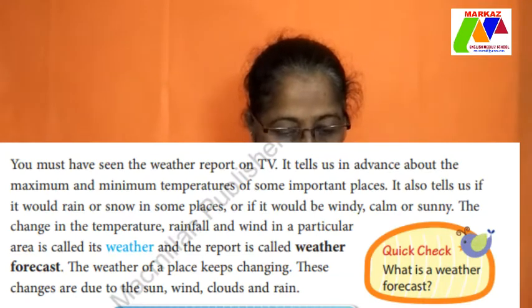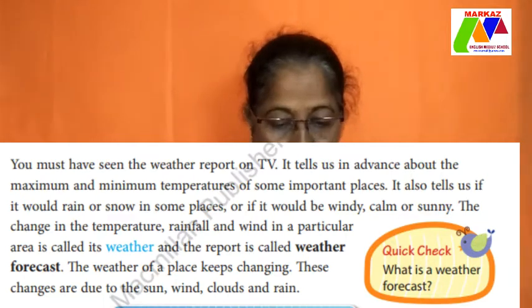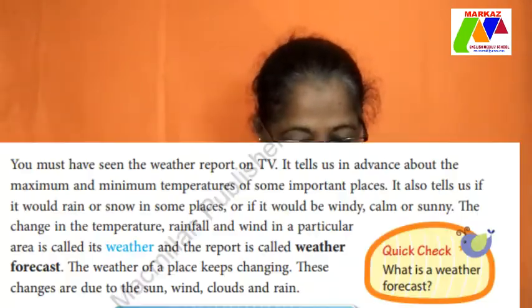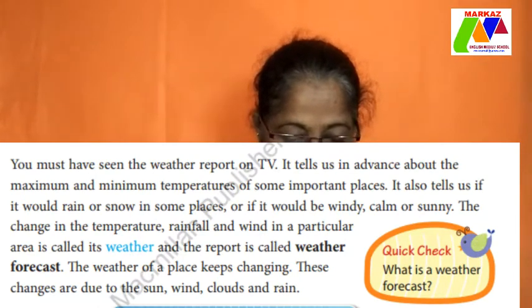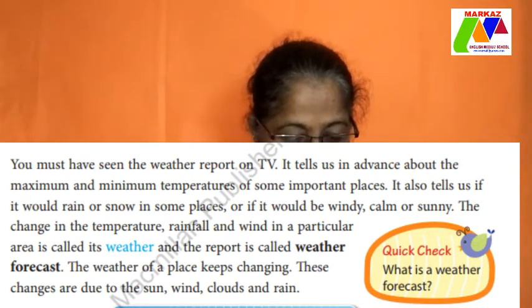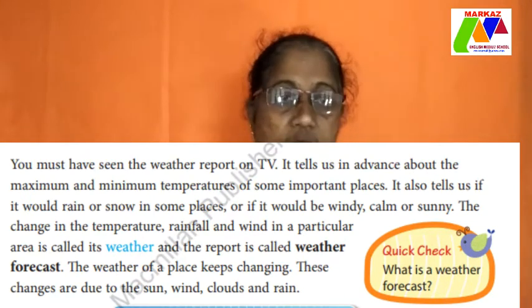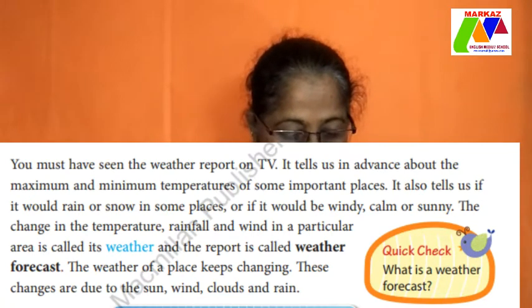You must have seen the weather report on TV. It tells us in advance about the maximum and minimum temperatures of some important places. Now when you watch the news on TV, you will find maximum temperature maybe 29 degrees centigrade and minimum, that is the least, is 24 or 25. This can be seen in the newspaper also, where the weather forecast is given daily. It also tells us if it would rain or snow in some places, or if it would be windy, calm or sunny. The change in the temperature, rainfall and wind in a particular area is called its weather, and the report is called the weather forecast.